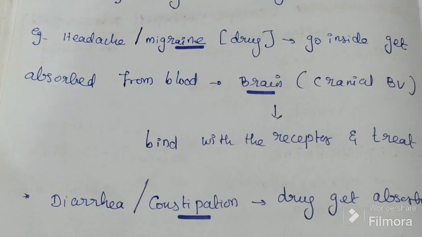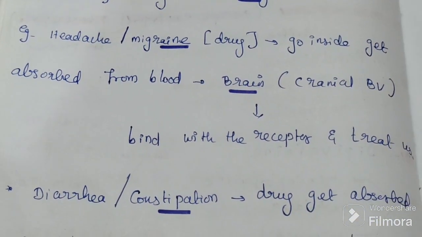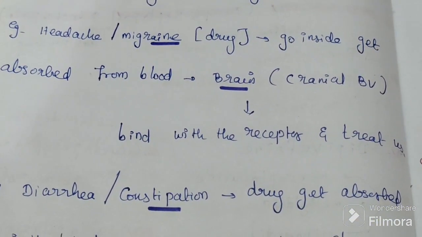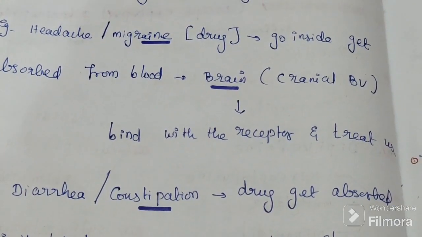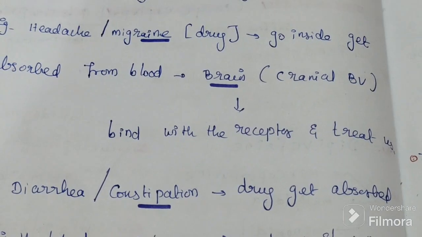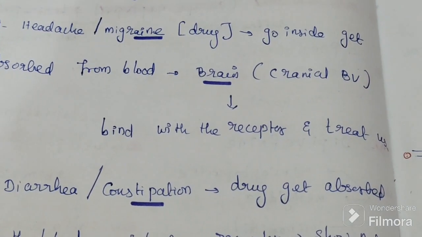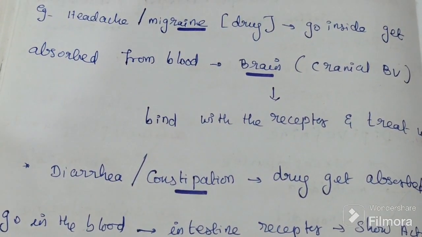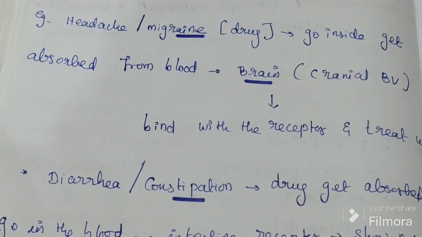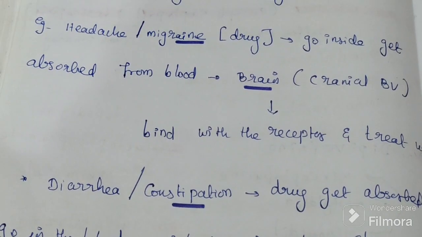If we have diarrhea or constipation, we want the drug to get absorbed into the blood, go to the intestine and bind with the receptor. That is the mechanism of action. Different drugs have different receptors, for different treatments.